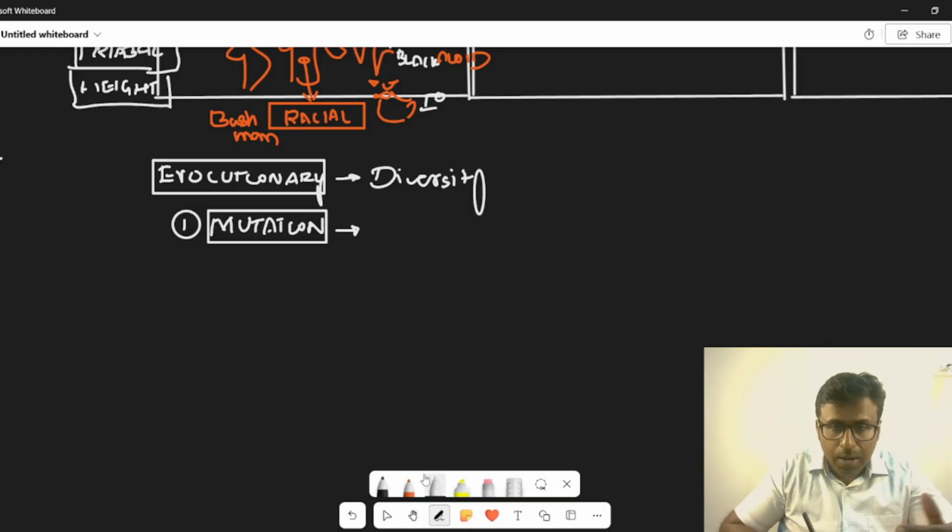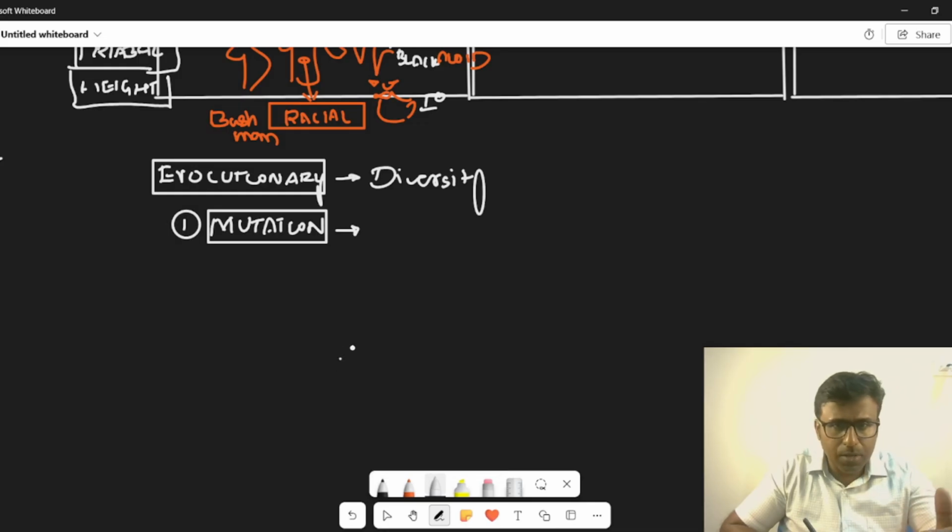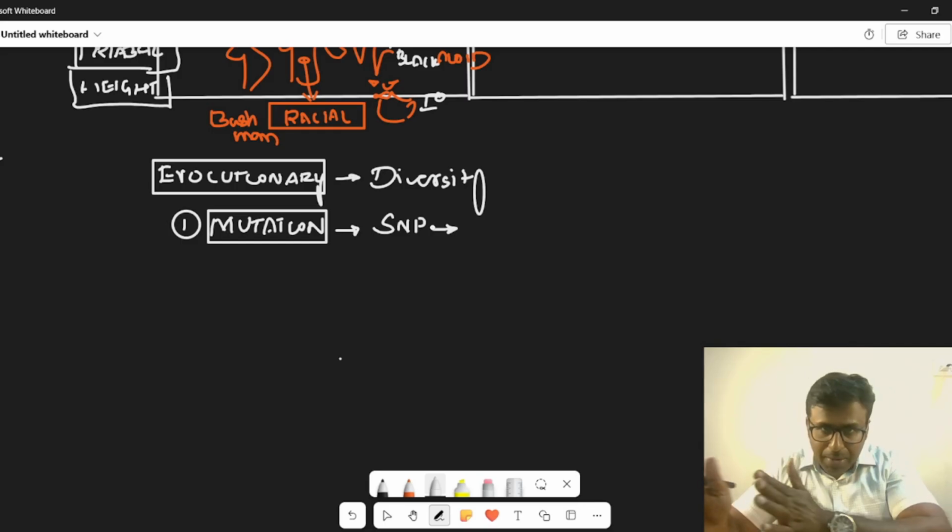In mutation, I will choose one example. There are so many examples that you can choose from your syllabus. Talk about mutation creating, or its role. For example, there is single nucleotide polymorphism. See, write it in a paragraph.